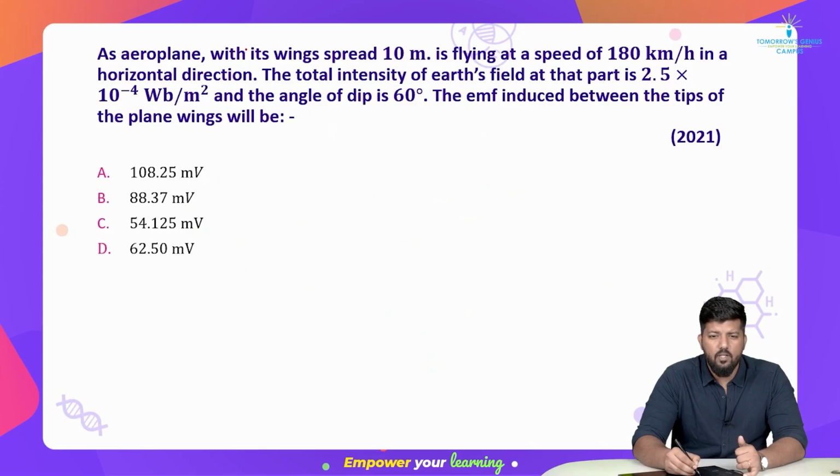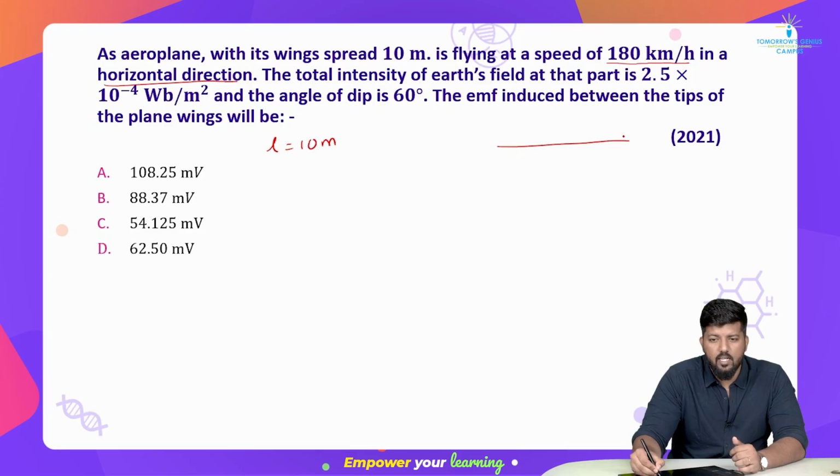An aeroplane with its wings spread 10 meters is flying at a speed of 180 kilometers per hour. ठीक है भैया. तो हमें बोला गया है, लेंथ दिया गया है 10 मीटर का, एरोप्लेन उड़ रहे हैं, हॉरिजॉन्टल में ही उड़ेंगे और क्या. So in a horizontal direction, yes, means what? It is moving somewhat like this.